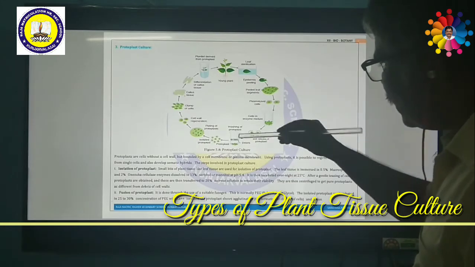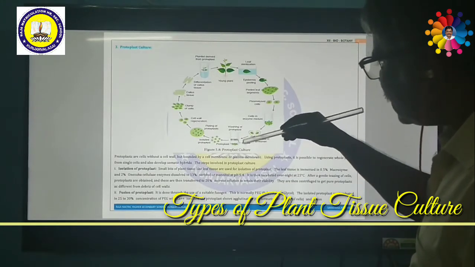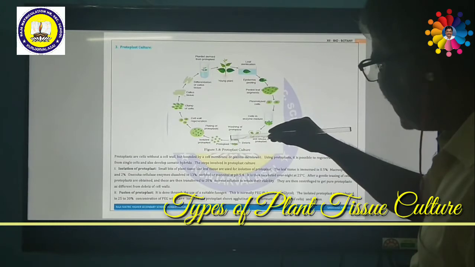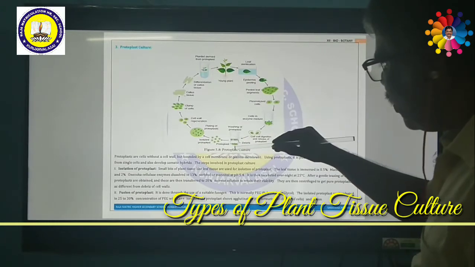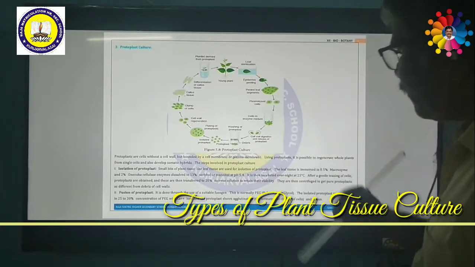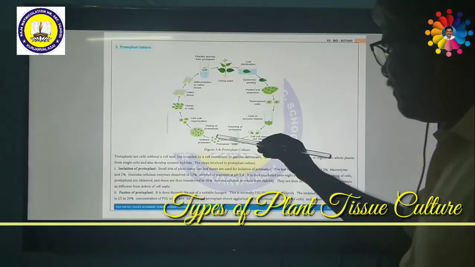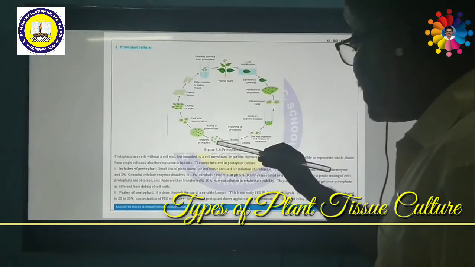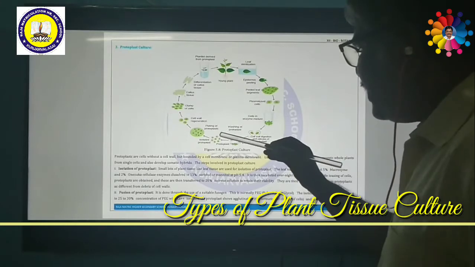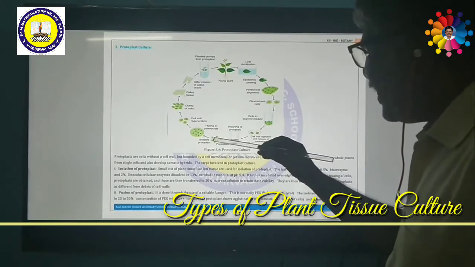After the cell wall is removed, slightly centrifuge. After centrifuging, the debris or waste materials will float on the surface and only protoplasts will be left at the bottom. Then the protoplasts will be fused with the help of a specialized chemical called PEG, polyethylene glycol.